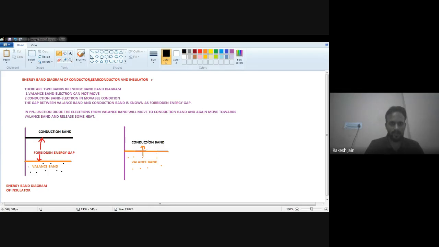So here with the black dot, I show you that electrons move from valence band to conduction band. So this is the energy band diagram for the, sorry, conductor. This is the energy band diagram for a conductor.